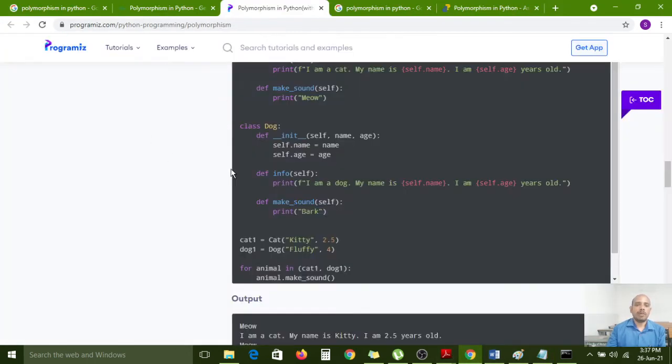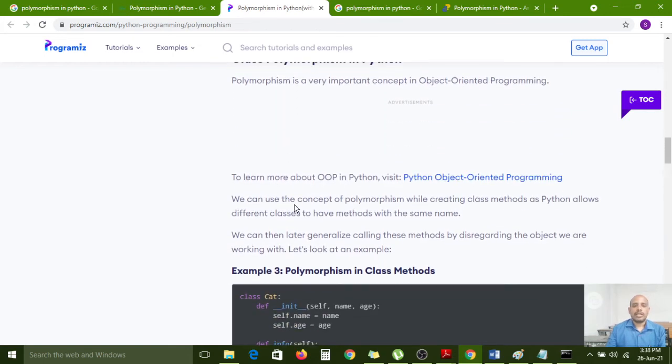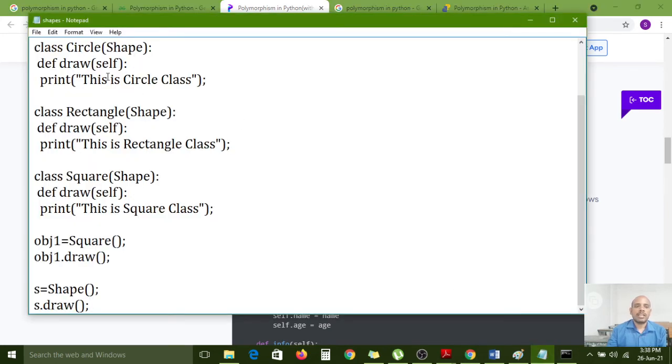What is the meaning of polymorphism here? We can use the concept of polymorphism while creating class methods in Python. Python allows different classes to have methods with the same name. Actually, here we have different classes: Circle class, Shape class, Rectangle class, Square class.